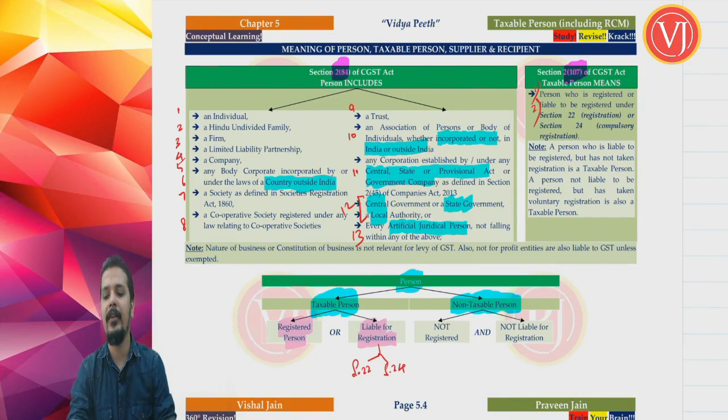Friends, if I were to take this example in a simple way, supposing you are talking about a very small person, say having only 5 lakhs turnover. The basic limit for getting registration is 20 lakhs.